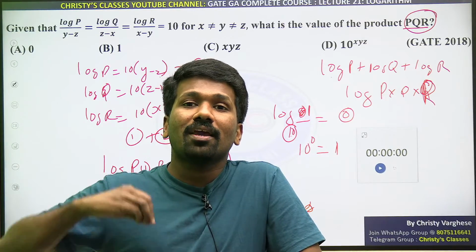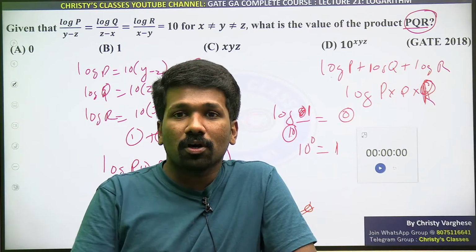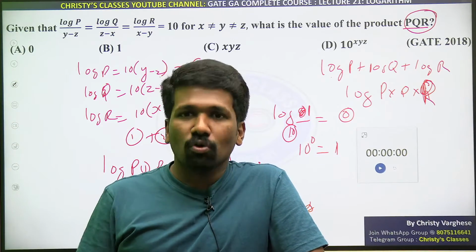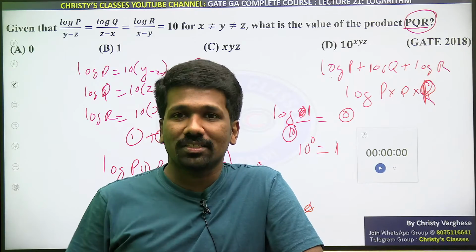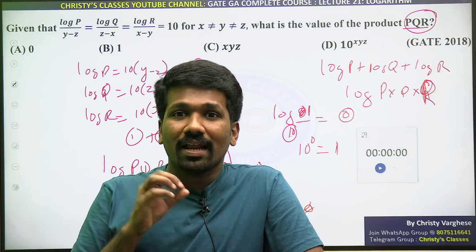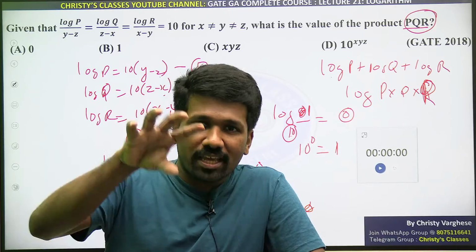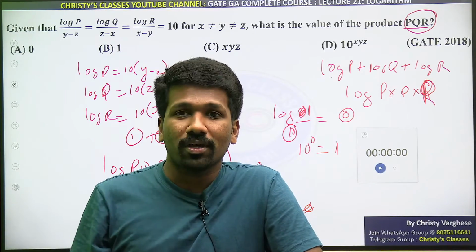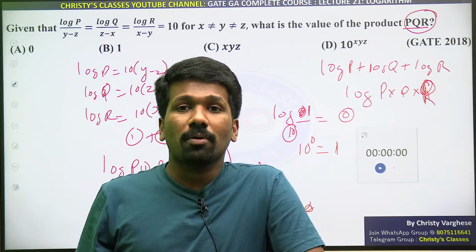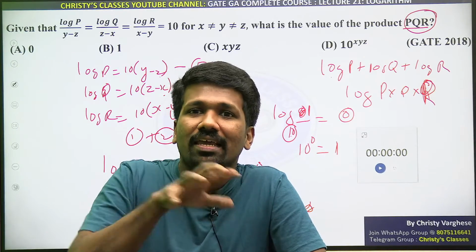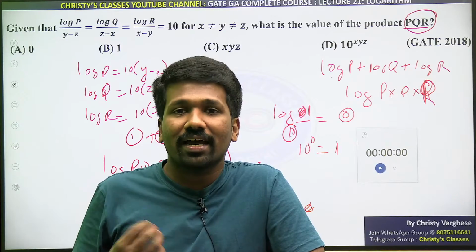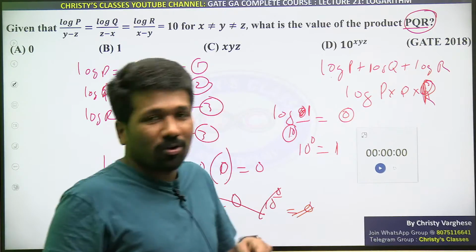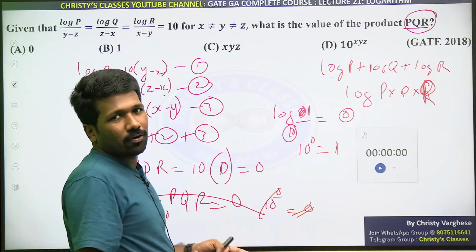At that time logarithmic calculation was very important, because to simplify large numbers logarithm was very helpful. But now to simplify large numbers we have machines. That is why the relevance of logarithm is less, except natural logarithm. Natural logarithm is even more important now, even in machines. But the relevance of normal logarithm is less, so in daily life we do not use logarithm that much. That is why it is normal to forget it. That is what I am trying to console all of you. But this is a solution for it.